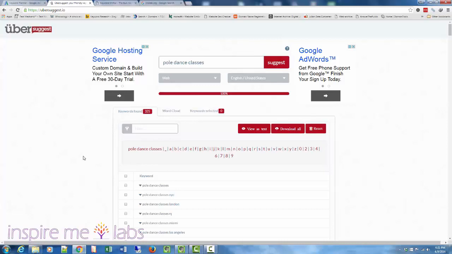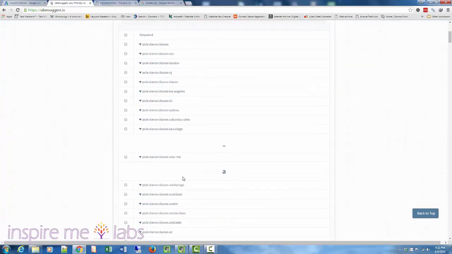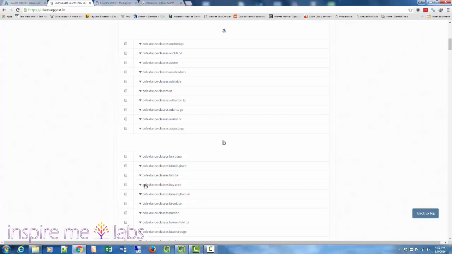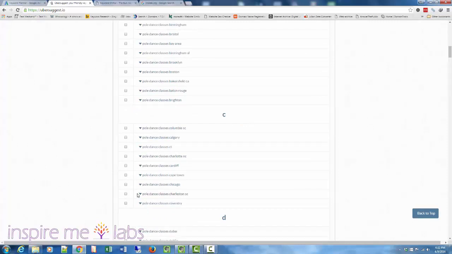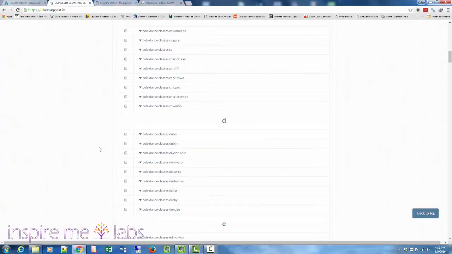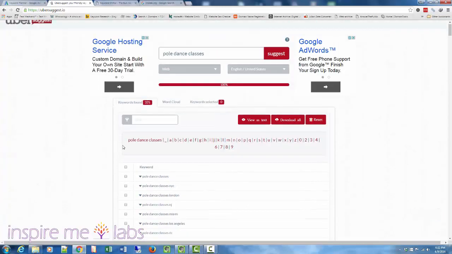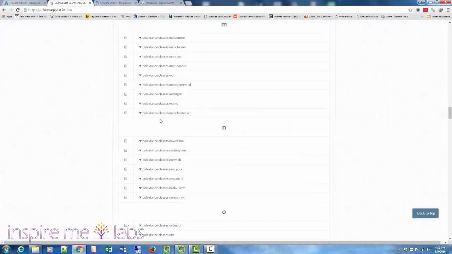It goes in there and does some magic and pulls out the keywords combined with any other words that start with A, and then B, and then C, and it's going to pull out all the other keywords, like C, classes, C and D. As you can see, it's pulled out alphabetically, so you can jump straight down.